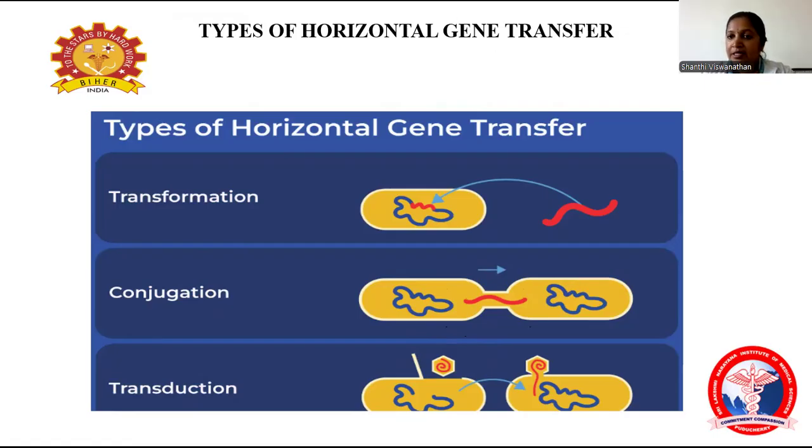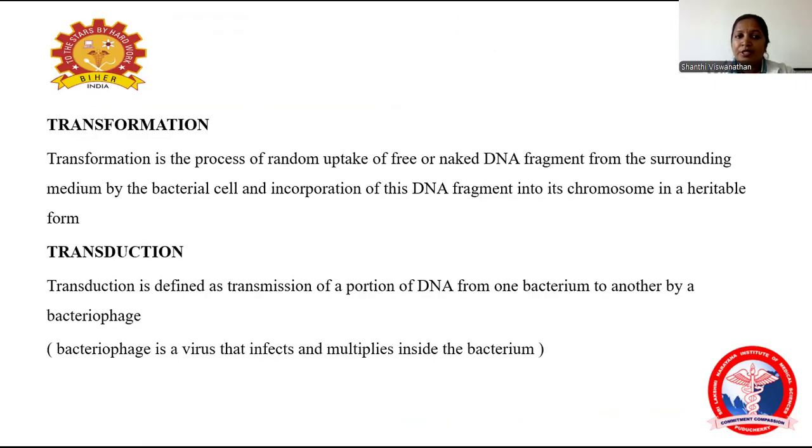That is one, the resistant gene will be carried to another bacteria and make that bacteria resistant through a vehicle known as bacteriophage. Coming to transformation, as already discussed, it's a process of random uptake of free or naked DNA fragments from the surroundings. The bacteria randomly takes the free DNA fragment and incorporates it into its DNA. From there, it enters the chromosome and makes it resistant. This is known as transformation.